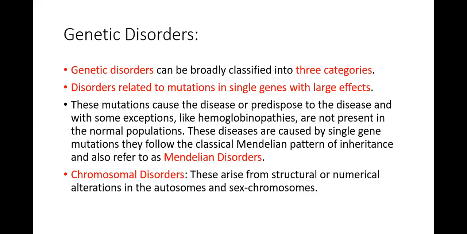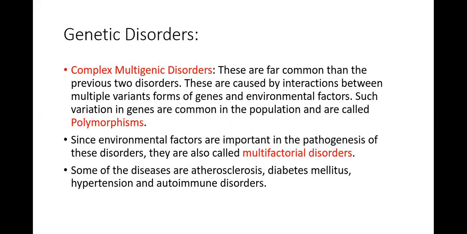Other disorders are chromosomal disorders. These arise from structural or numerical alterations in the autosomes and sex chromosomes. It means either the structure of these autosomes or sex chromosomes is going to be defective, or the number may be less or more than 23. That's why chromosomal disorders can arise from structural or numerical alterations in the autosomes and sex chromosomes.